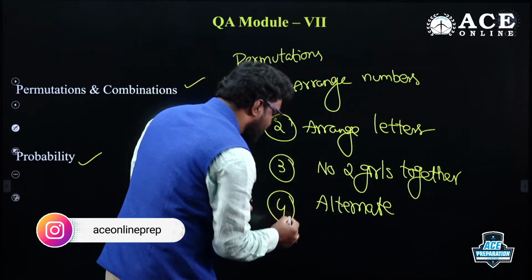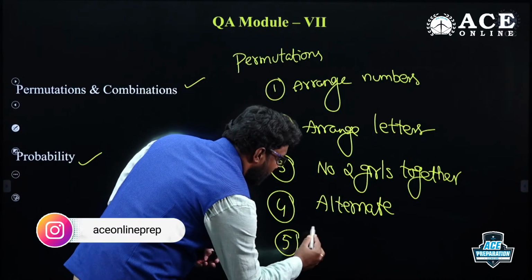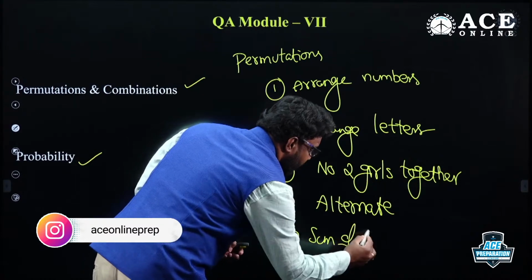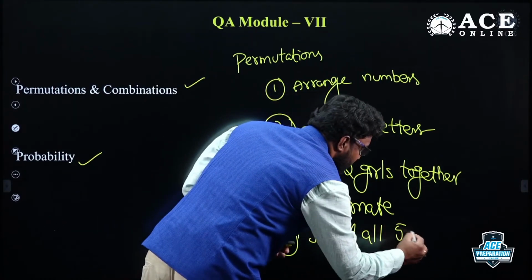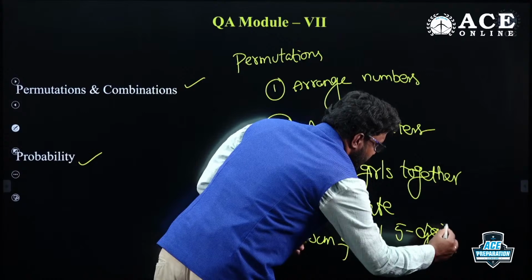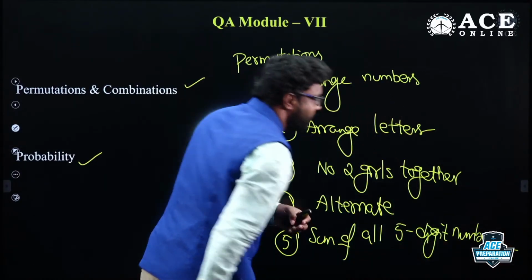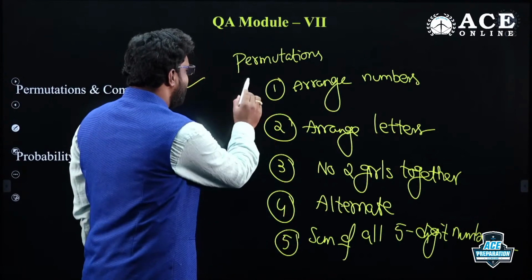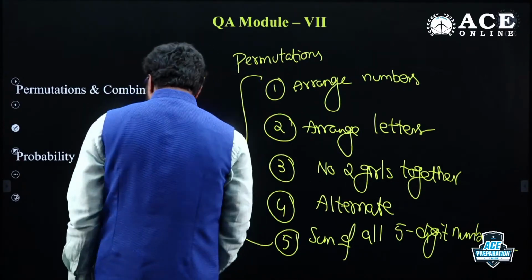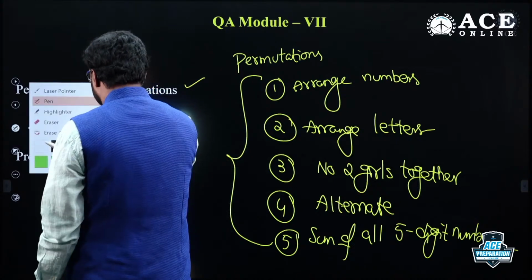They can also ask you the sum of all digits formed, sum of all 5-digit numbers, sum of all 6-digit numbers. You can ask questions related to the sum of 5-digit numbers, 6-digit numbers, like that. This is a different area, a vast area. I'm just giving you the simple outline of what you need to focus on.